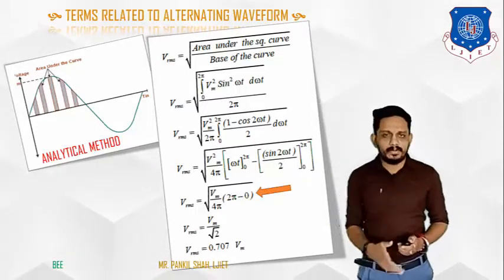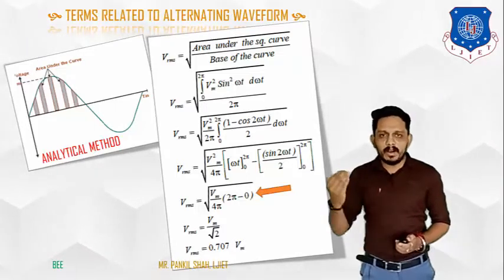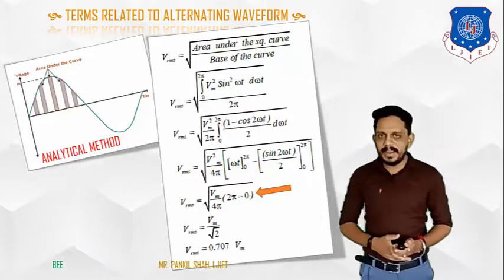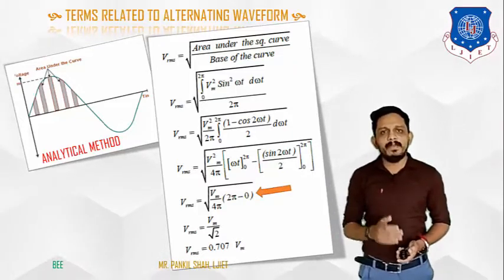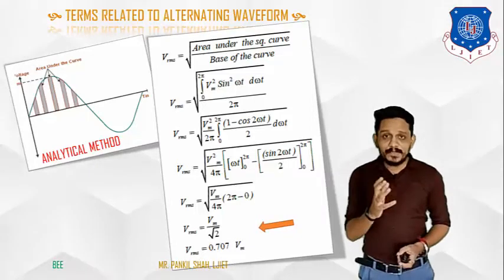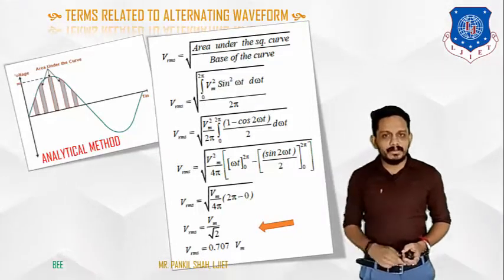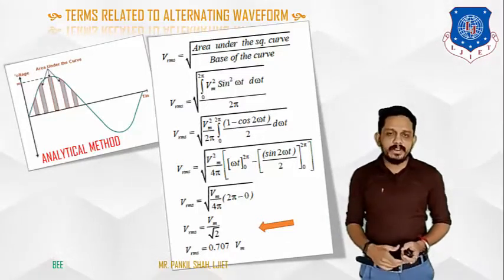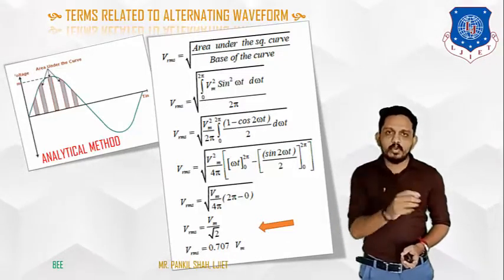So under the root there is Vm square upon 4 pi into 2 pi. So pi will be cancelled out and 2 will be cancelled out. Under the root there will be Vm square upon 2. If we take the square root of that term, it will be Vm by root 2.